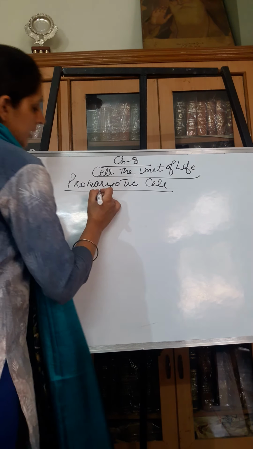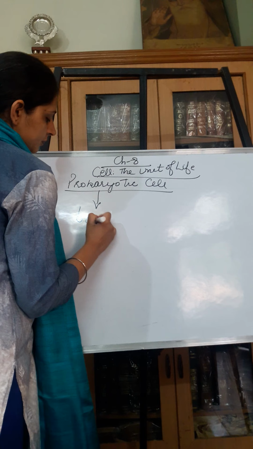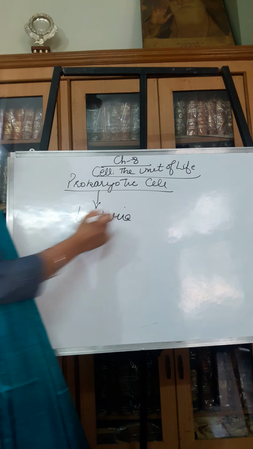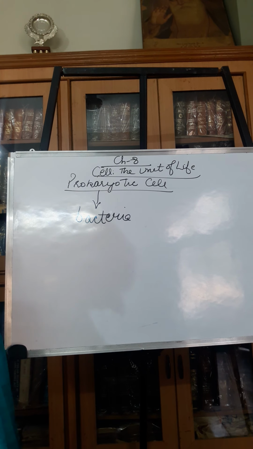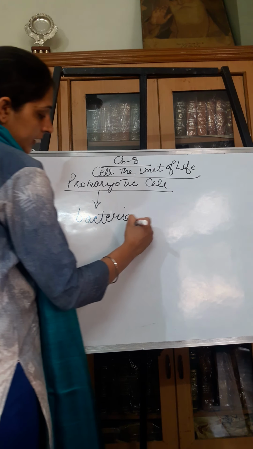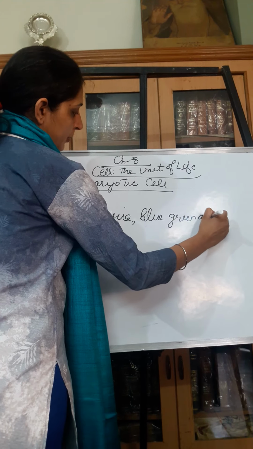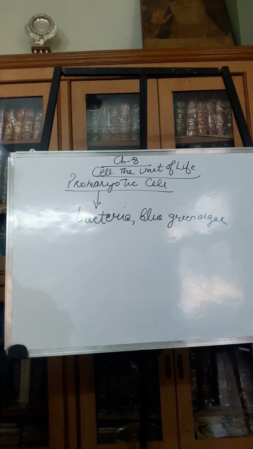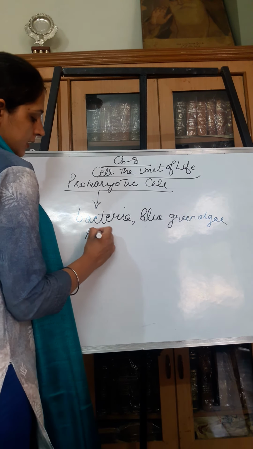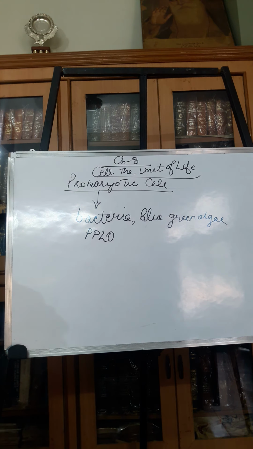The prokaryotic cell is basically represented by bacteria, the smallest, then blue-green algae. That is also an example of a prokaryotic cell. Mycoplasma and PPLO, the smallest cells, are also examples of the prokaryotic cell. The bacteria vary in shape. They could be comma shaped, spherical, or rod-like.